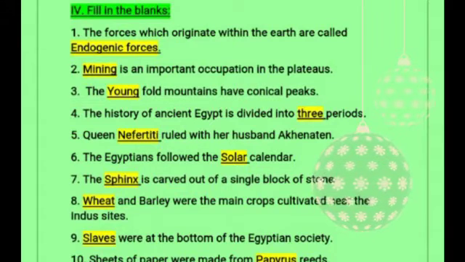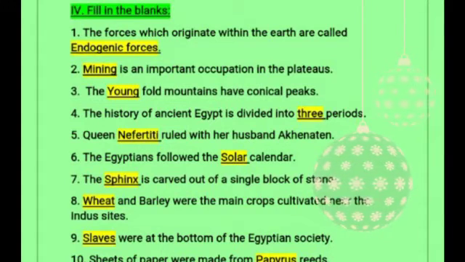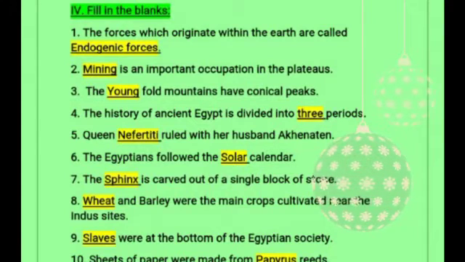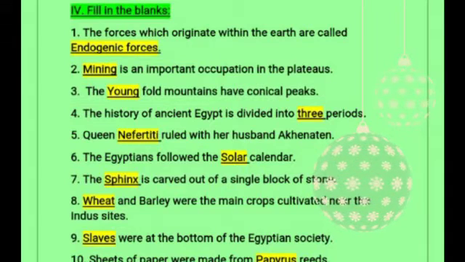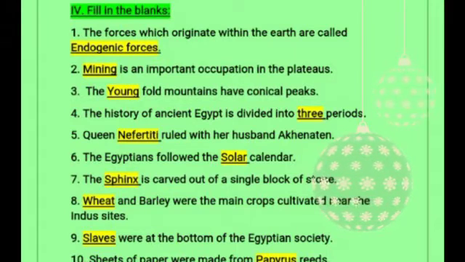Next one, the history of ancient Egypt is divided into dash periods. It is divided into 3 periods. Next, Queen dash ruled with her husband Akhenaten. So it is Queen Nefertiti. Sixth one, the Egyptians followed the dash calendar. They followed the solar calendar. The dash is carved out of a single block of stone. It is the Sphinx.